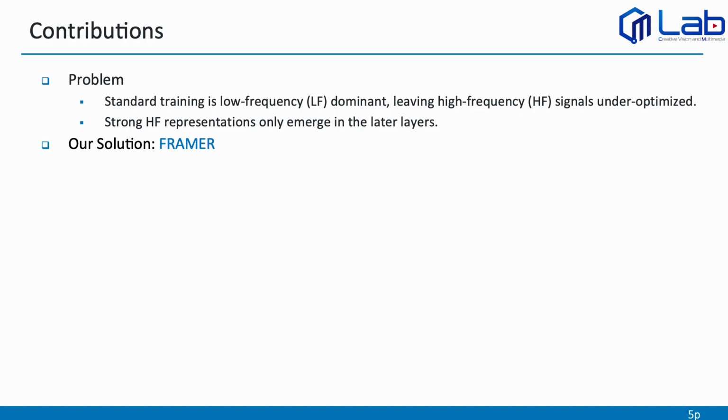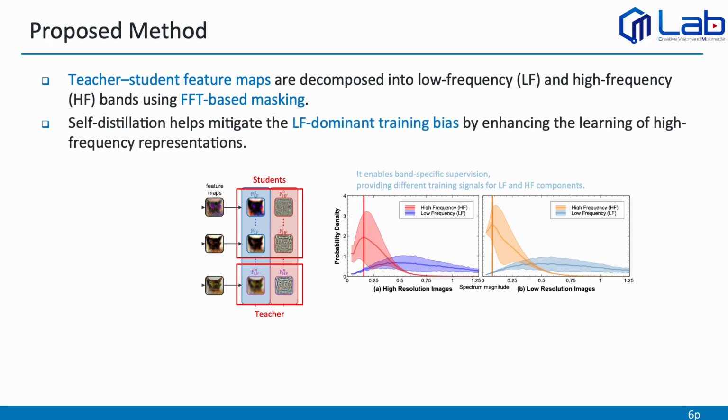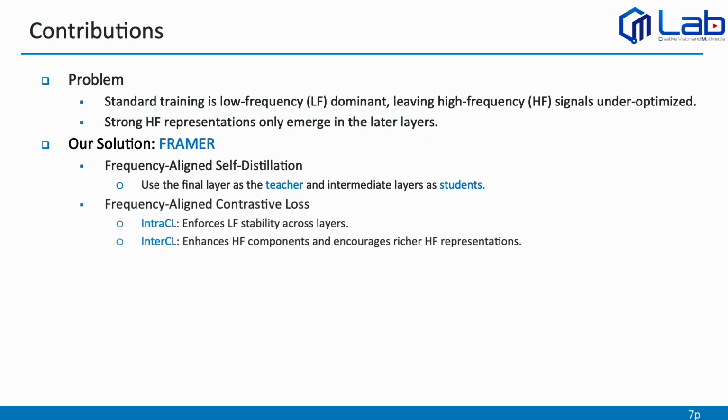To address this issue, we propose FRAMER. Now, let me explain the key idea of our method, FRAMER. This allows us to supervise each frequency band separately. As a result, the model can mitigate the low-frequency dominant training bias and better learn high-frequency representations. Next, I briefly summarize our framework. FRAMER is built on a frequency-aligned self-distillation framework, where the final layer acts as the teacher and intermediate layers act as students. On top of this, we introduce a frequency-aligned contrastive loss. Here, intra-CL stabilizes low frequency features across layers, while inter-CL enhances high-frequency representations.